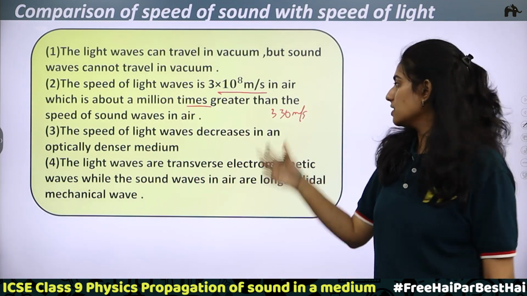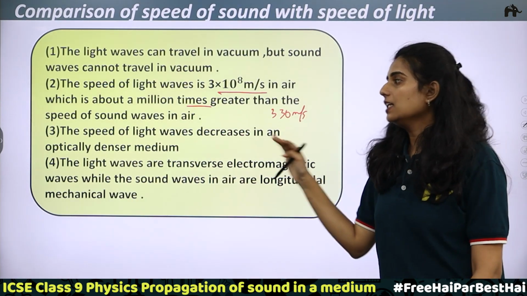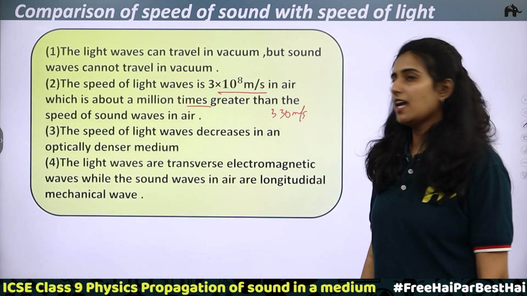Okay, at 0 degrees Celsius, it is 330 meters per second. Next, the third point: the speed of light waves decreases in an optically denser medium.